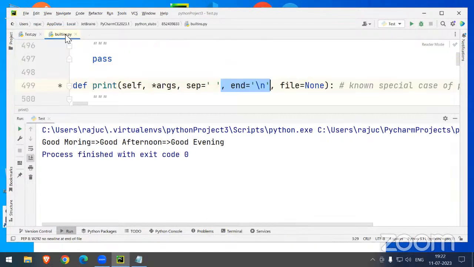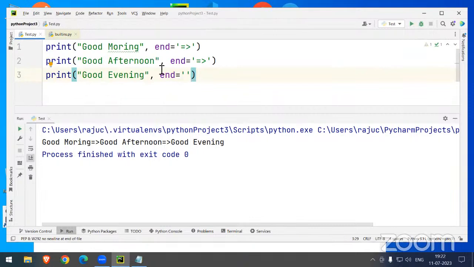How I am writing the end statement: whatever the developer designed, the same code I am copying and utilizing here. The concept is very clear, right? Yes, sir. Fine.